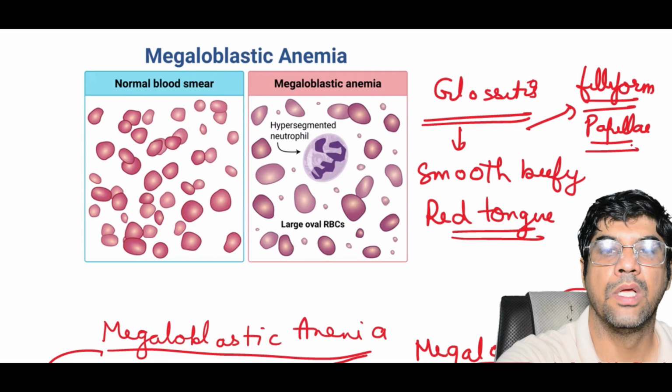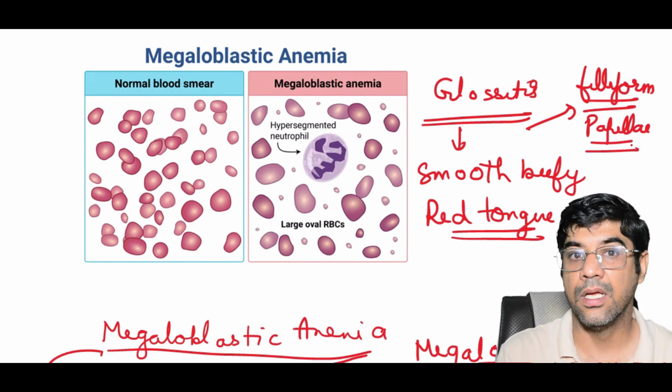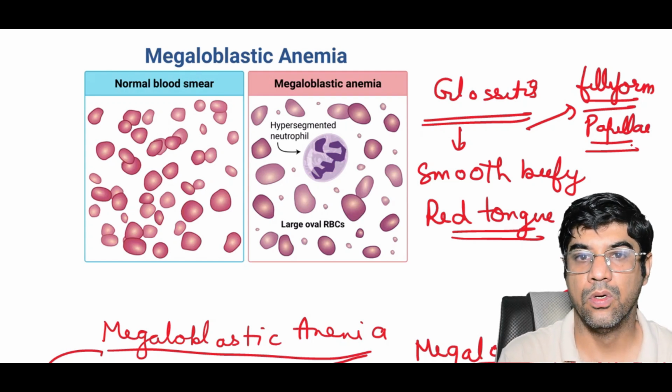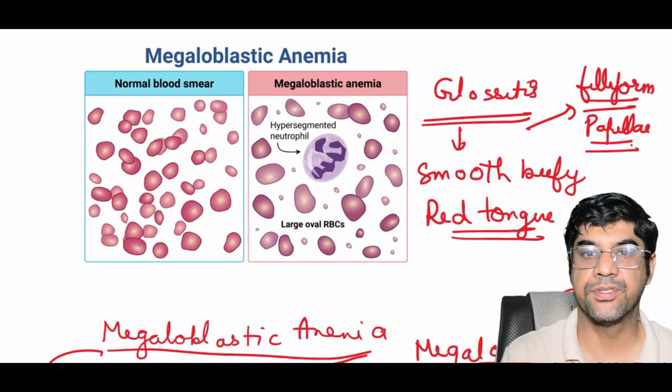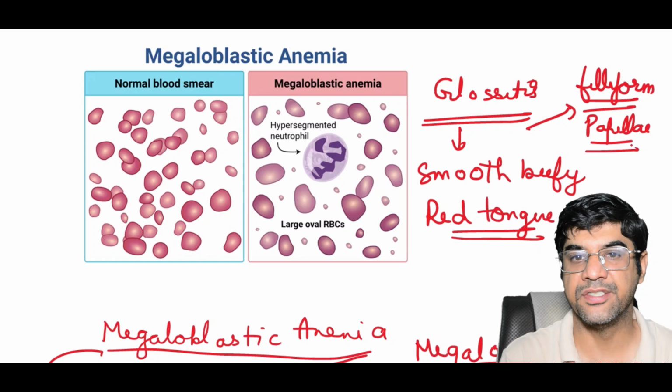Now, coming to the laboratory findings in megaloblastic anemia, you would see the hemoglobin is typically low. You would see macrocytosis, elevated MCV, anisocytosis, poikilocytosis.